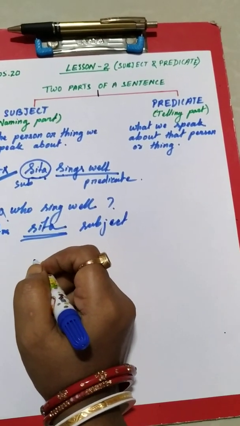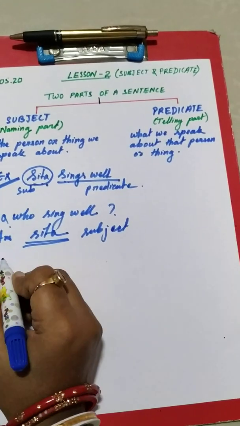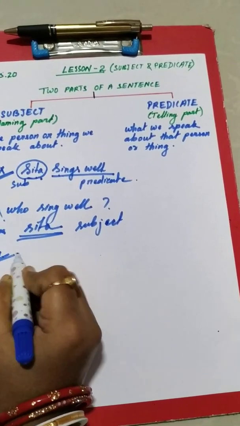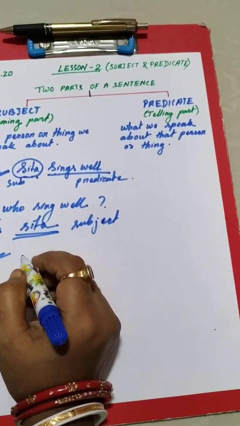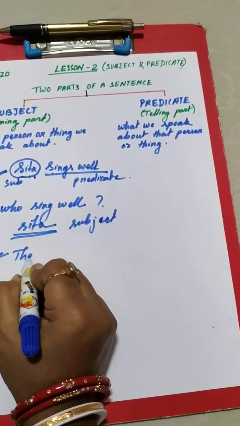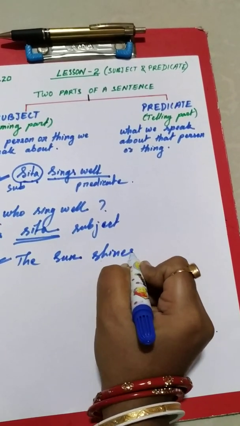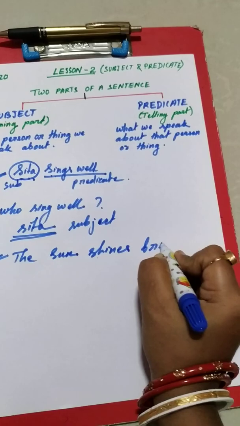I can give you another example if you want. The sun shines brightly.